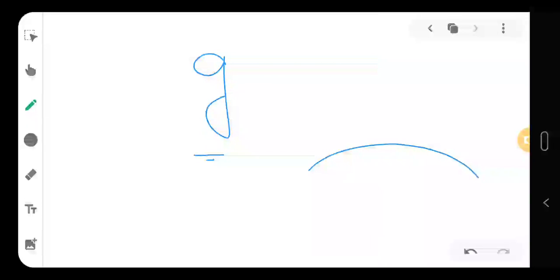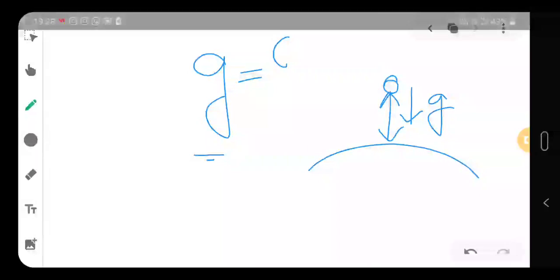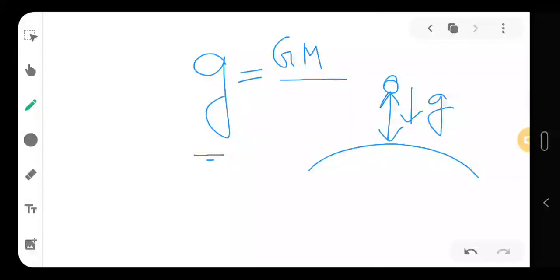If we have any object above our earth, then it will automatically fall. It will fall in some force field, so there will be acceleration. Now this acceleration we have seen the value is GM by r square, right? We have seen this in the last class.